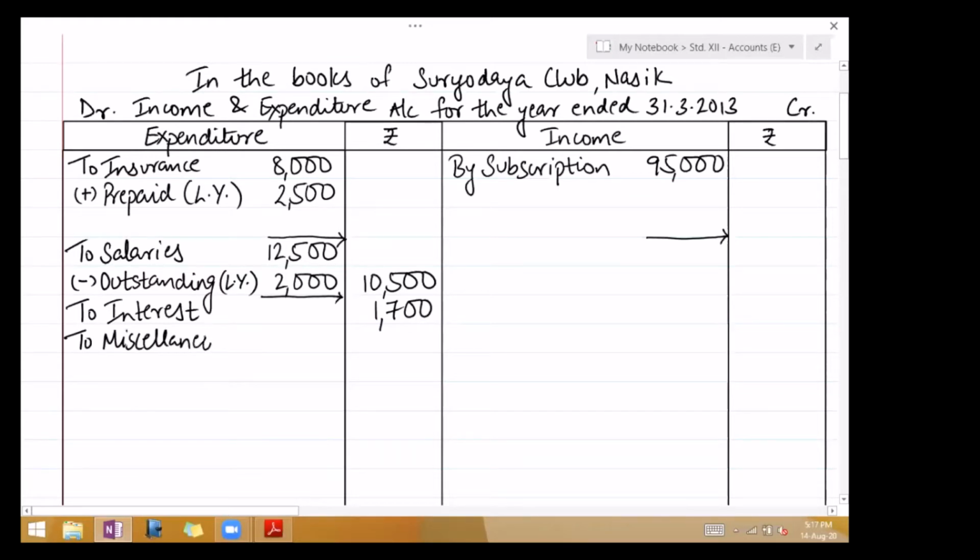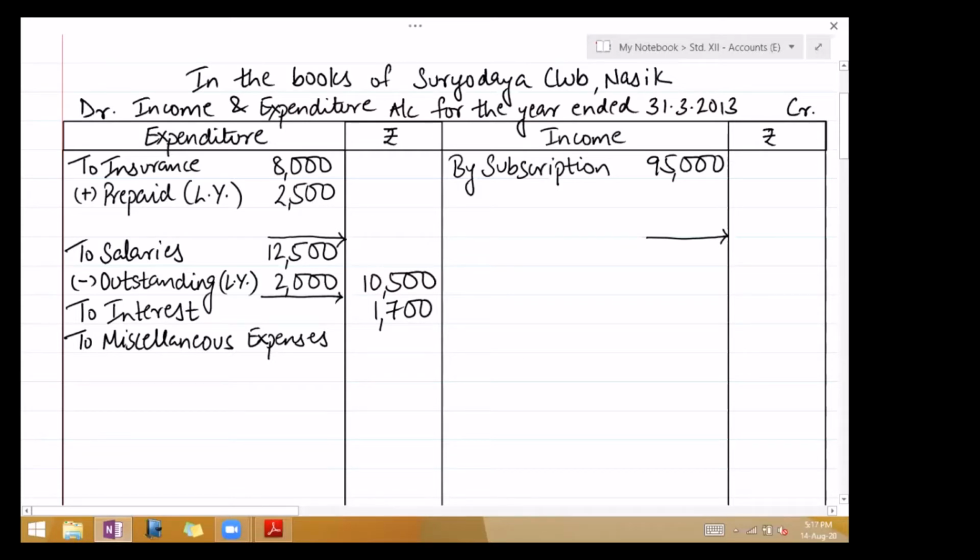Miscellaneous expenses 4,000. Sir, just 1 minute. Yes. Outstanding for last year, it must be also recorded on the liability side, right? It's paid, no? A liability disappears when it has been paid. Last year's outstanding will go to last year's liability. Current year's outstanding will go to current year's liability side. So outstanding salary is already there on the liability side.